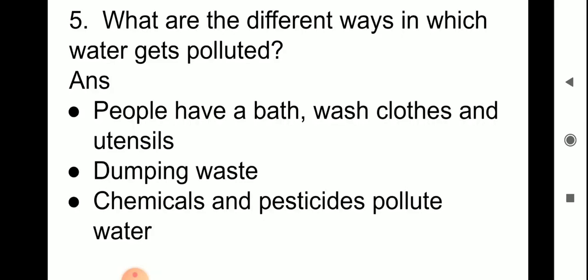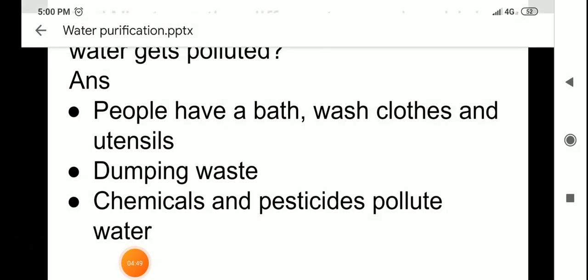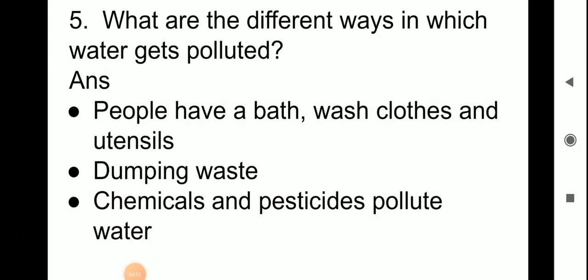What are the different ways in which water gets polluted? People have a bath, wash clothes and utensils, dumping waste, chemicals and pesticides pollute water.